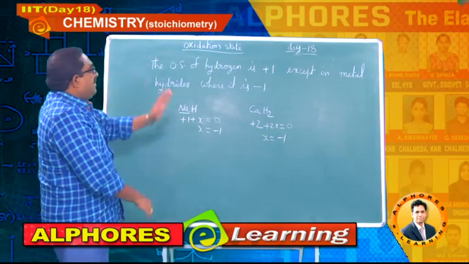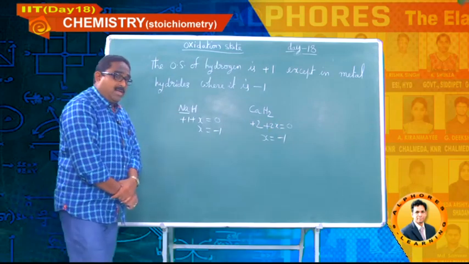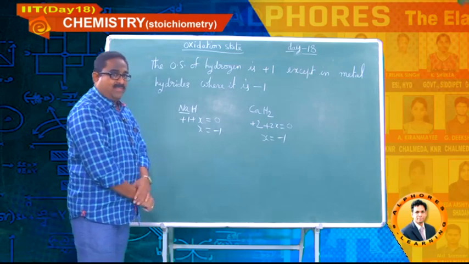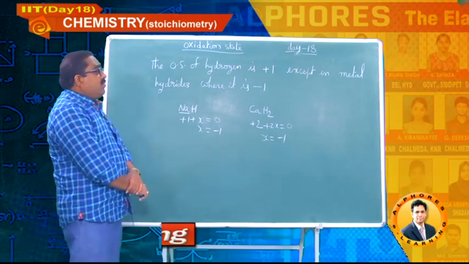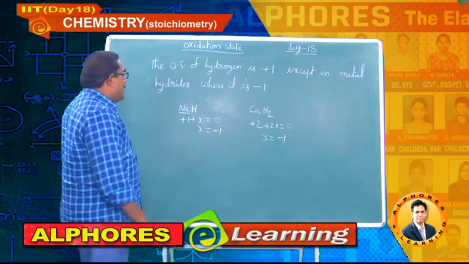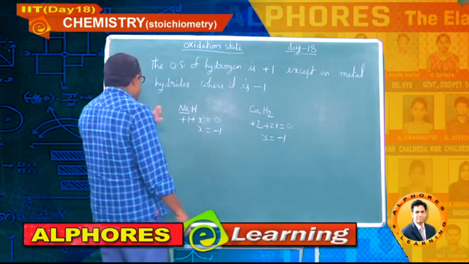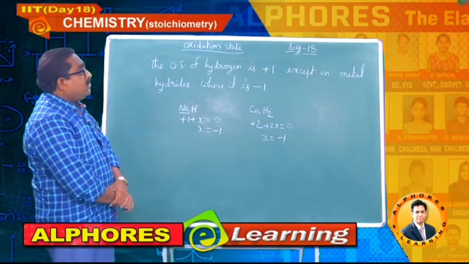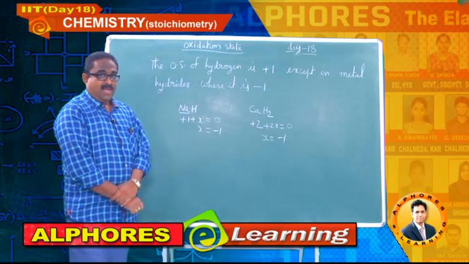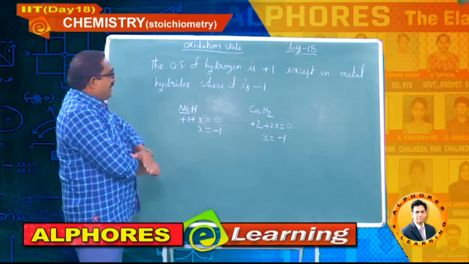Okay. This is about the oxidation state of hydrogen. And after this, we will go for the oxidation states of oxygen. How many different oxidation states is it going to exhibit? We will see after this.